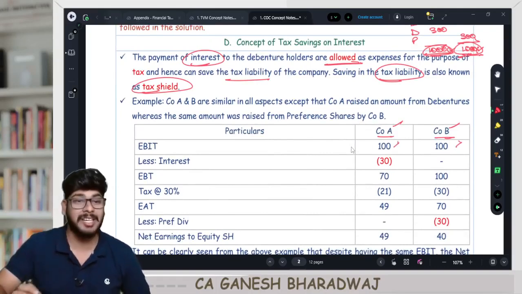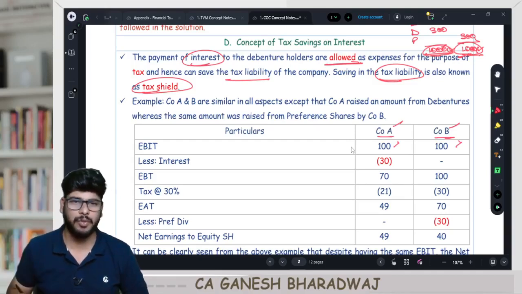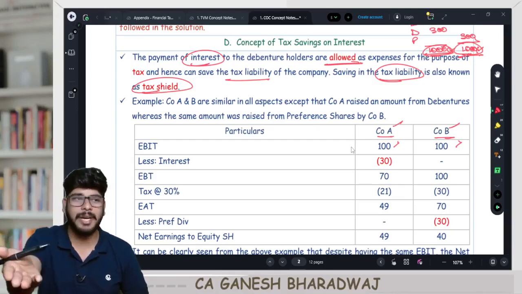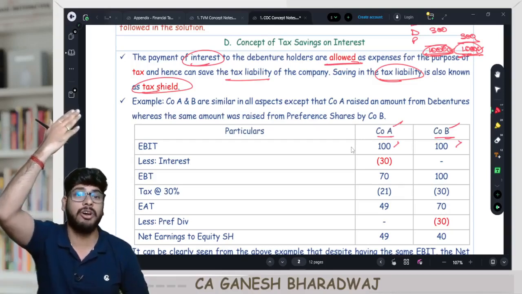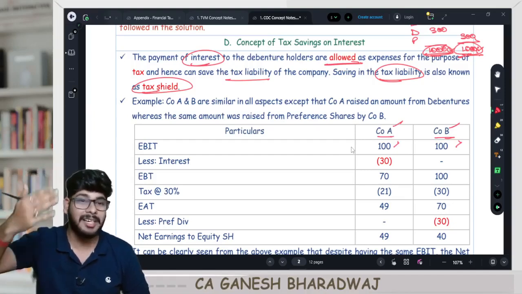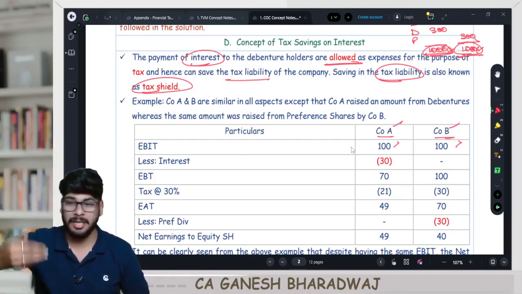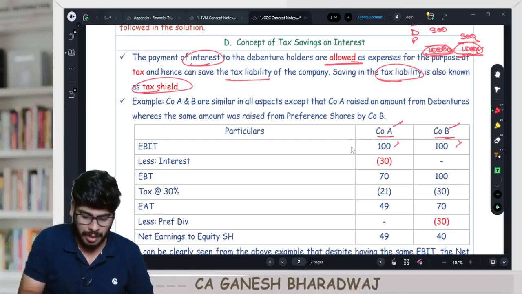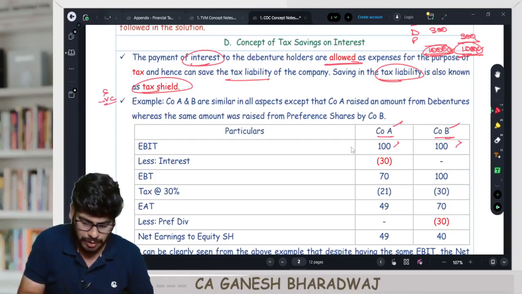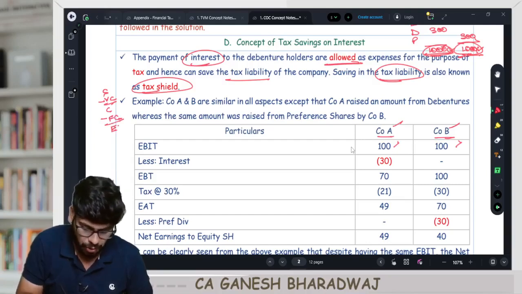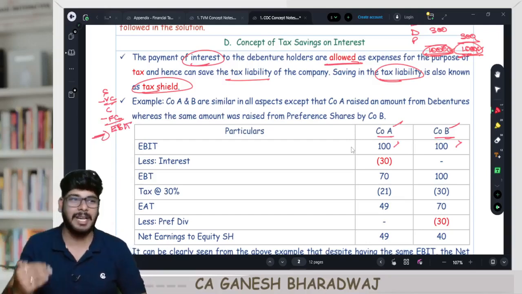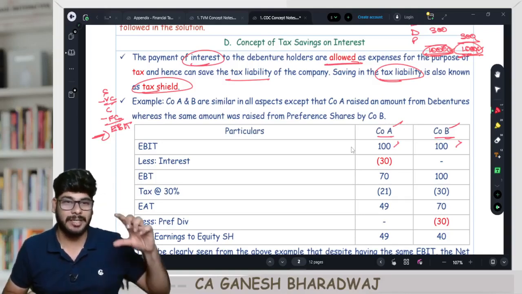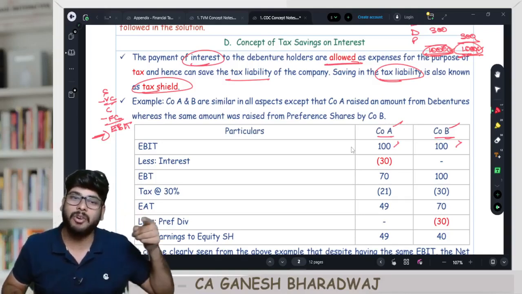Both the companies are starting with the same EBIT. EBIT means earnings before interest and tax, or in other words, EBIT is nothing but your operating profit that you calculated under your costing subject. In costing, you have the marginal costing income statement: sales minus variable cost gives you contribution, minus fixed cost gives you profit. That profit is only EBIT. Once you arrive at this EBIT, from then on FM starts. This is why I generally say FM starts from where costing stops.